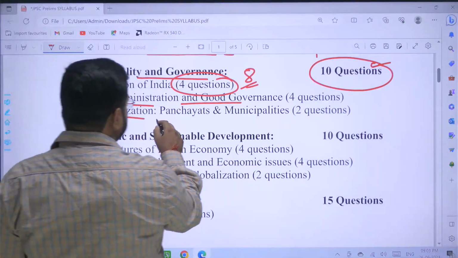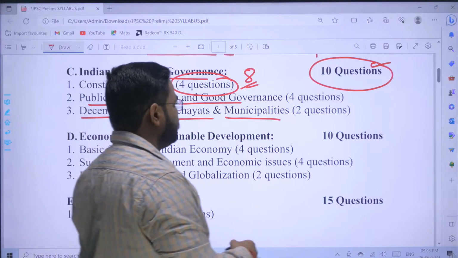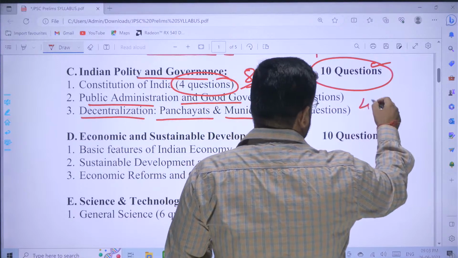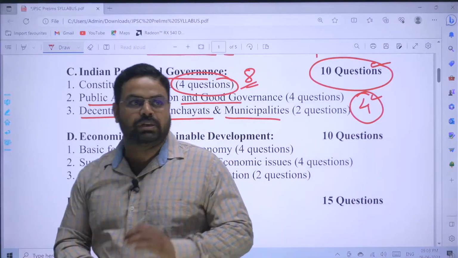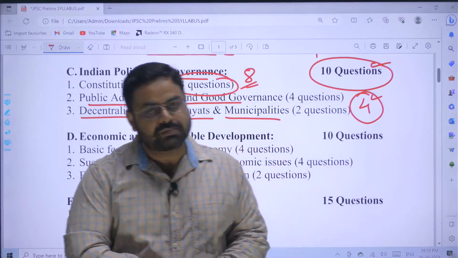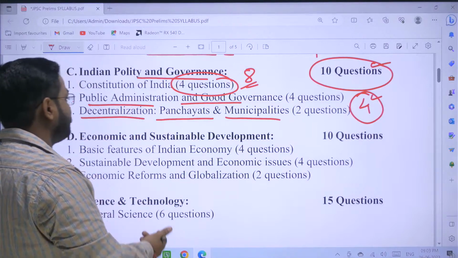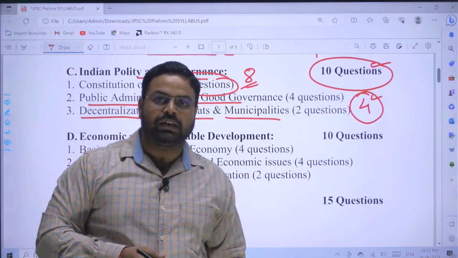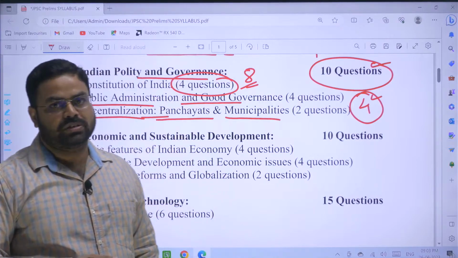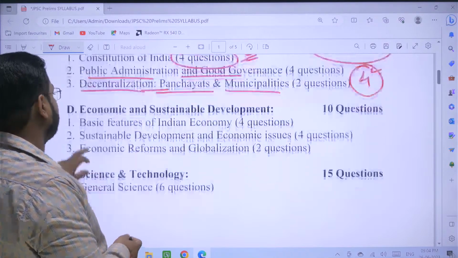Again, decentralization, that is panchayats and municipalities, two questions, that is 4 marks. Here the 73rd and 74th Constitutional Amendment Acts of India become very important. This was the local self-government system, the decentralization of power in India, which was constitutionalized. So it becomes very, very important.